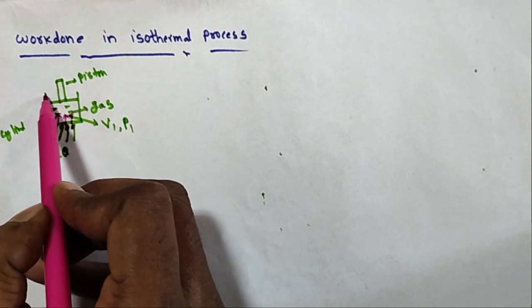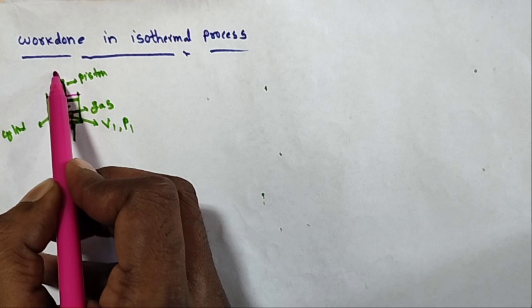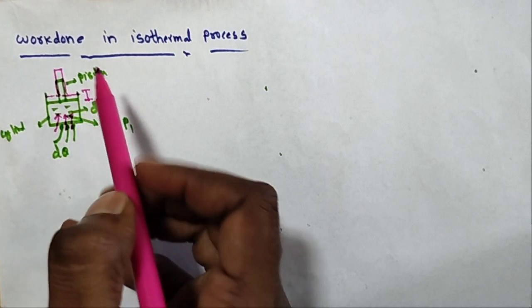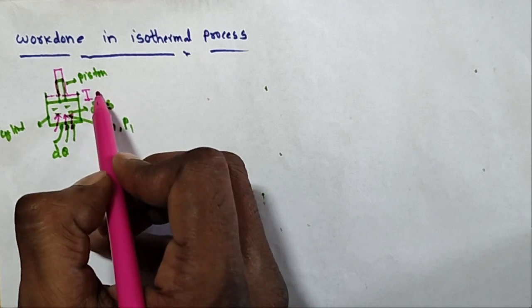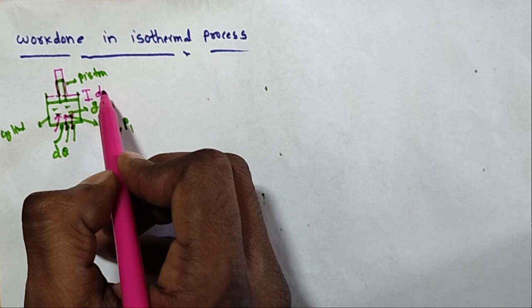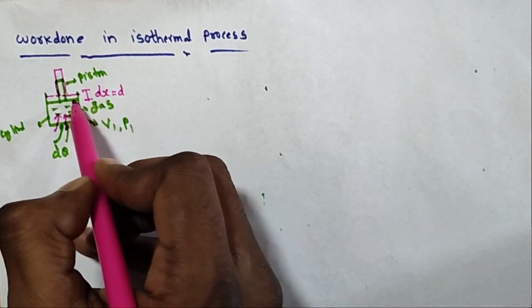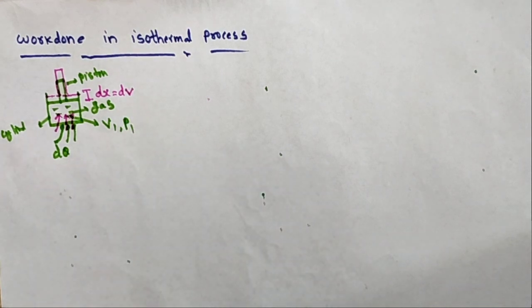So the piston is moving upward. The piston moves some distance, and how much distance is displaced? Here I am taking some dx. What is the change of volume? So now the volume will be changing, dV.